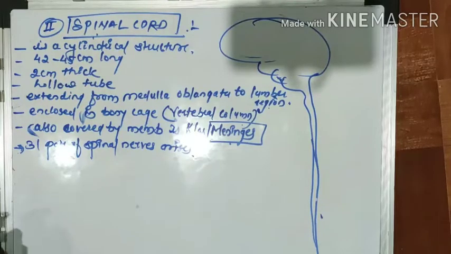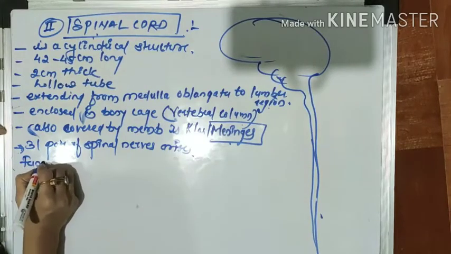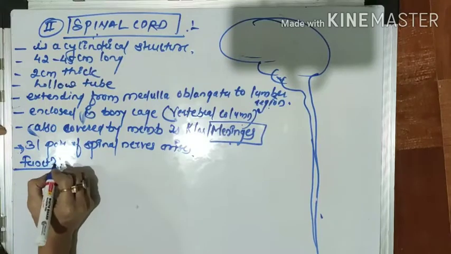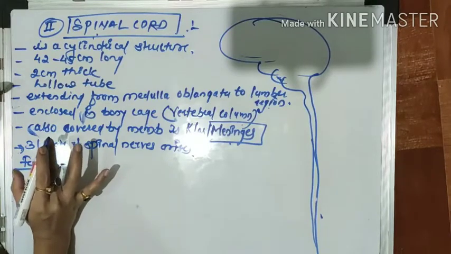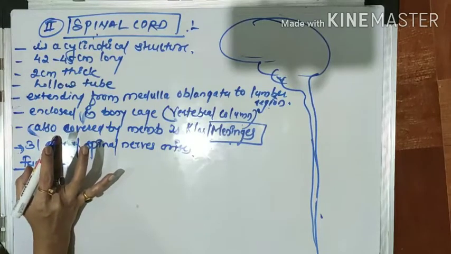This spinal cord is enclosed in a bony cage known as the vertebral column. And just like the brain, it is also surrounded by a membrane called the meninges. There are 31 pairs of spinal nerves that arise from the spinal cord. Next, we will see the functions of the spinal cord.